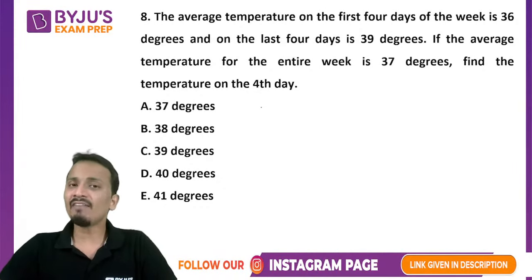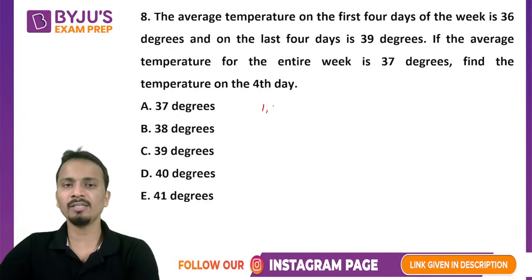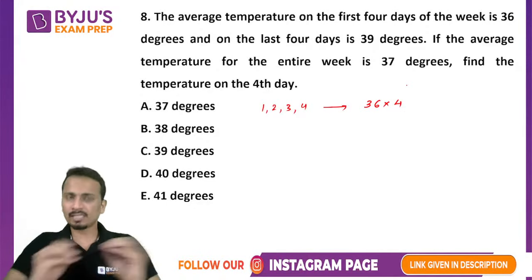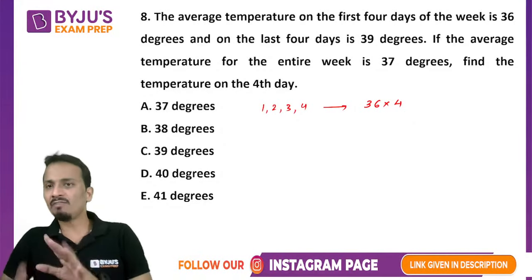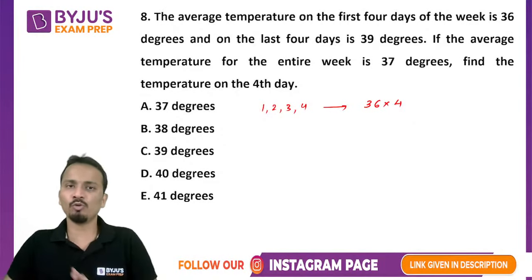Okay. Now the average temperature for the first 4 days is given as 36. So let's say day 1, 2, 3 and 4. The average of these 4 days is given as 36. So I can say that the sum of these 4 days will be 36 into 4. Since the average is given, the sum of the temperatures of these 4 days will be 36 into 4.